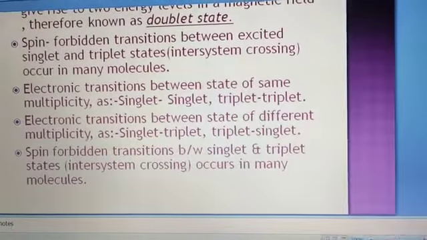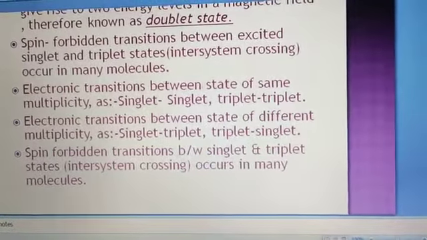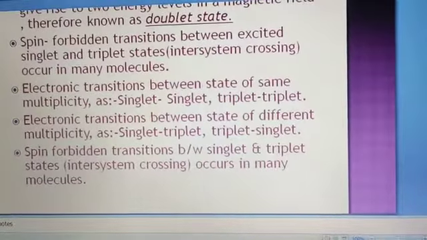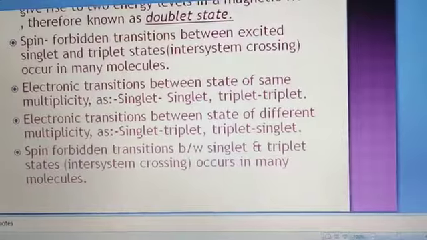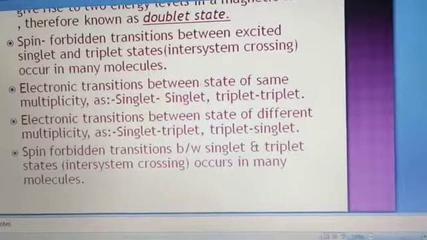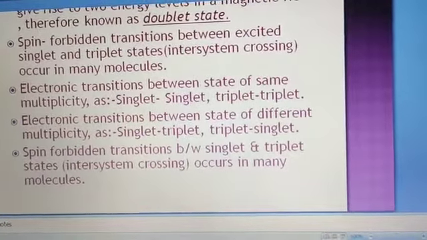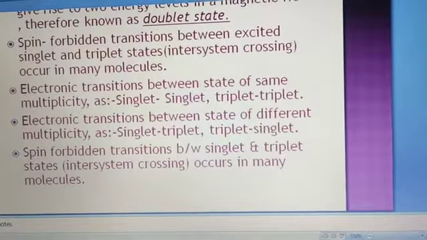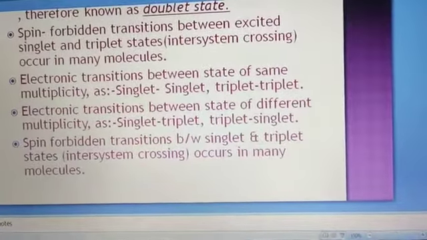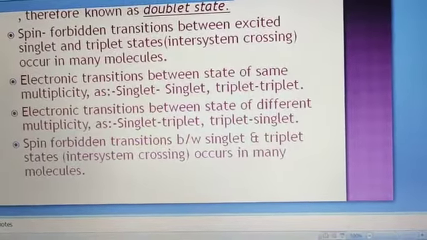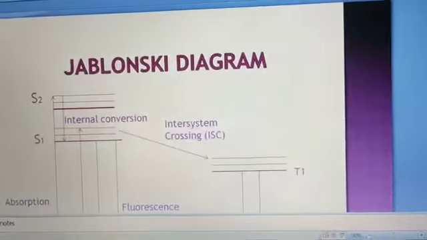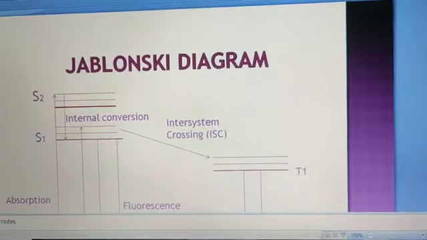Electronic transitions between states of the same multiplicity, singlet to singlet and triplet to triplet, are also quite possible. Electronic transitions between states of different multiplicity, singlet to triplet and triplet to singlet, are very common. The spin forbidden transition between the singlet and the triplet state is the most common conversion in photochemical processes.